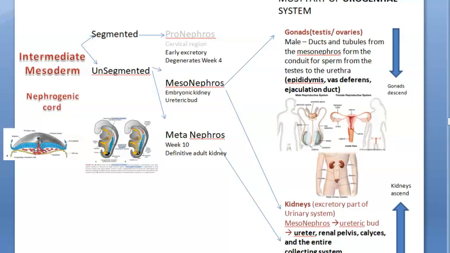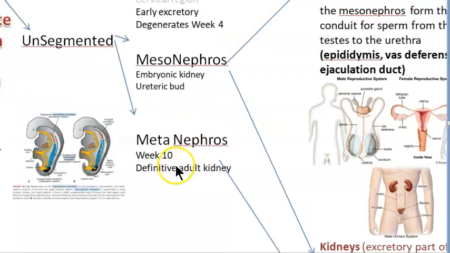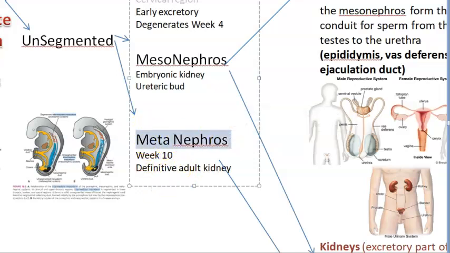Metanephros is going to give you the definitive adult kidney. So all the filtration part, the glomerulus, proximal convoluted tubule, and then the collecting duct, all that will come from metanephros. Too much information, right? Okay, let's just revise so that we understood. We'll see if we understood.